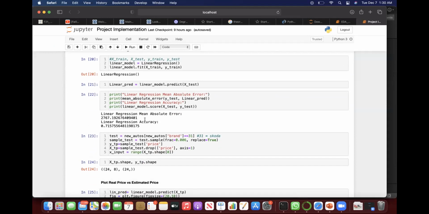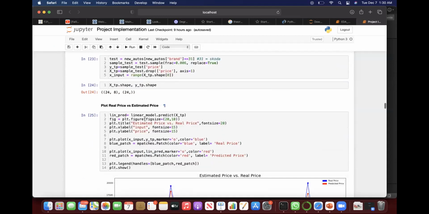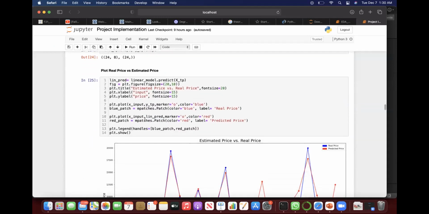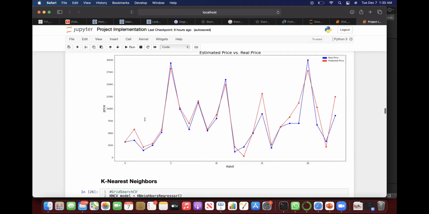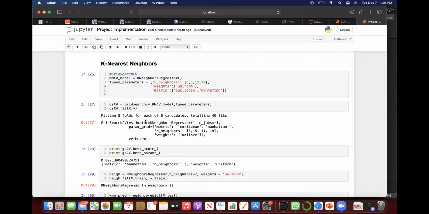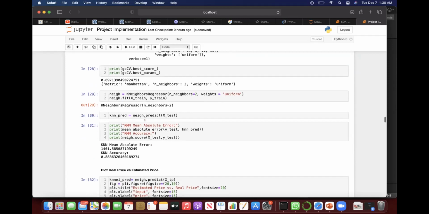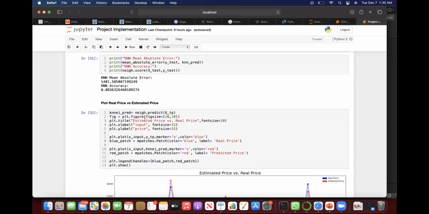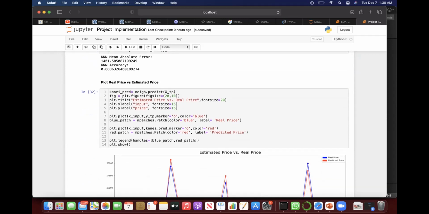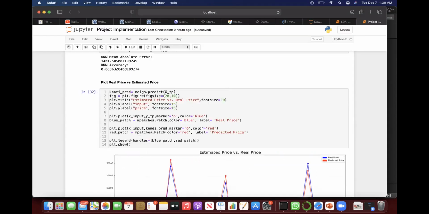We get the mean absolute error and the accuracy, and with the results, we'll compare the real price versus the estimated price for the linear regression model. Then we'll go with the k-nearest neighbors model, starting with the grid search, and once we receive the mean absolute error and accuracy, we'll plot the real price versus the estimated price.